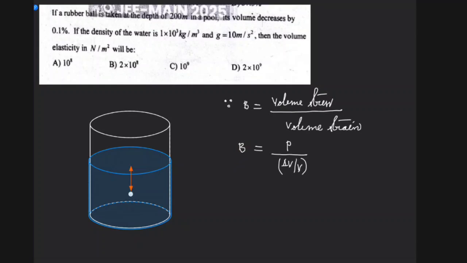We have to calculate this bulk modulus. So keep this formula in your mind. B is equal to minus P by delta V by V. That minus only indicates that the volume will decrease, right?